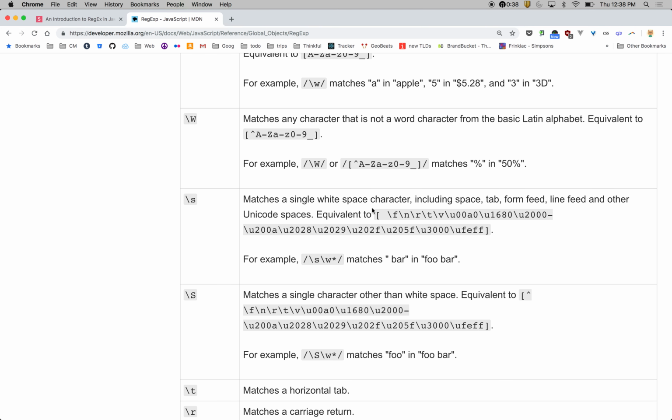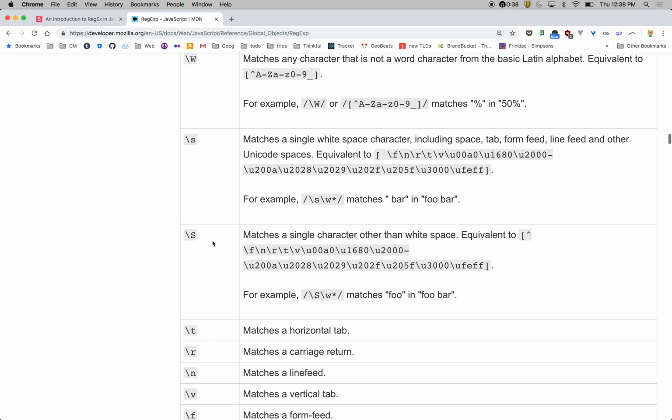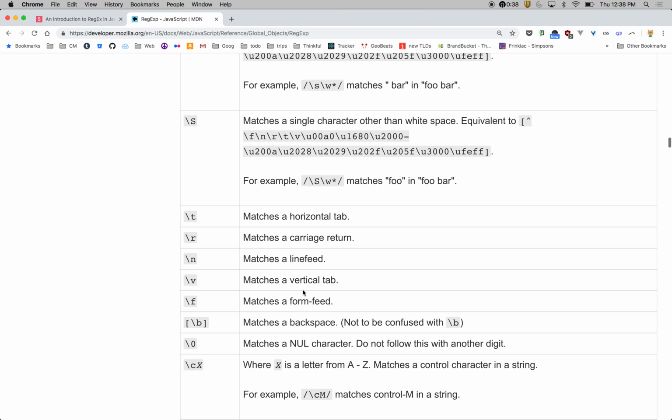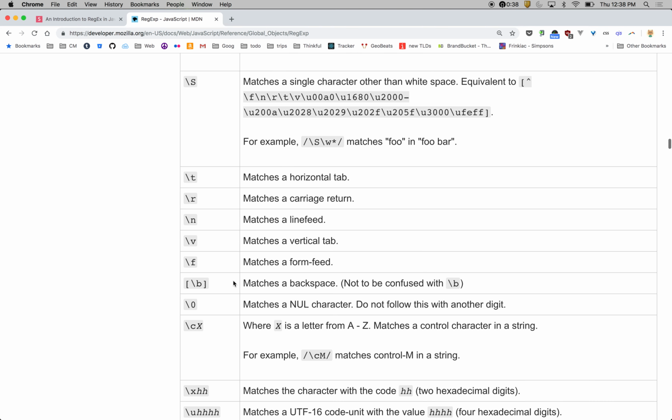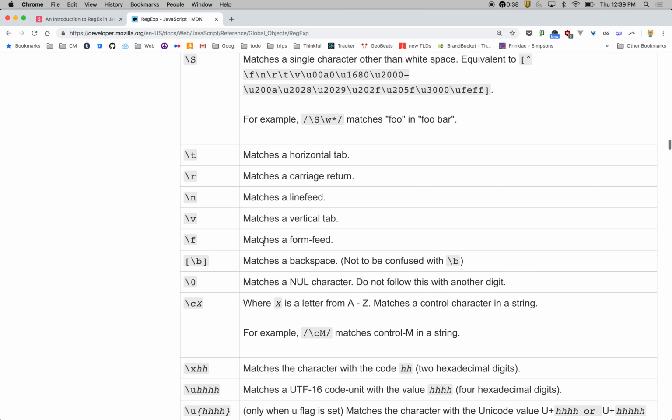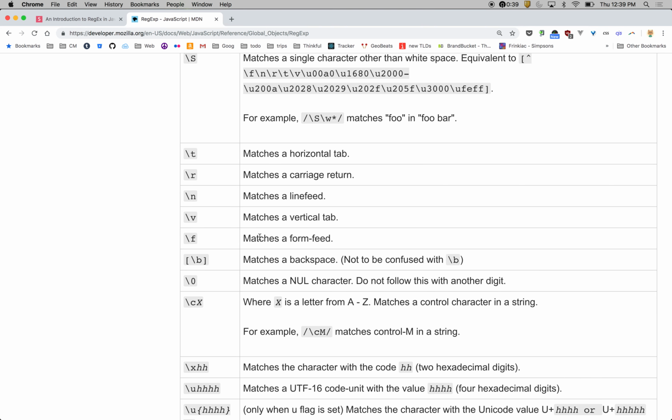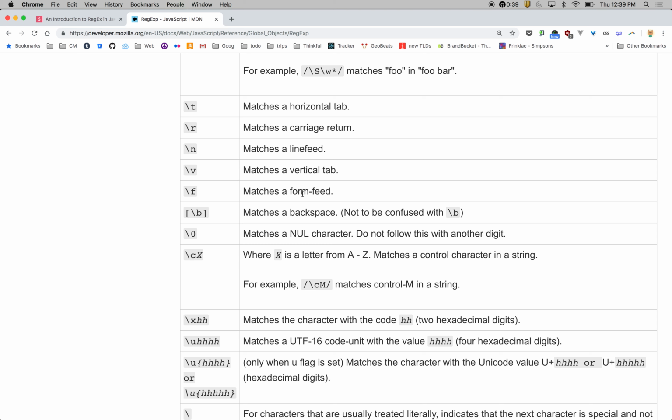Single lines matching the spaces. There's a lot of different spaces that it includes in there. Non-white space. You could do tabs, carriage returns, line feeds, a vertical tab. What's a vertical tab? I've never used it. It's regular. It's very regular. Form feeds for the good old days.